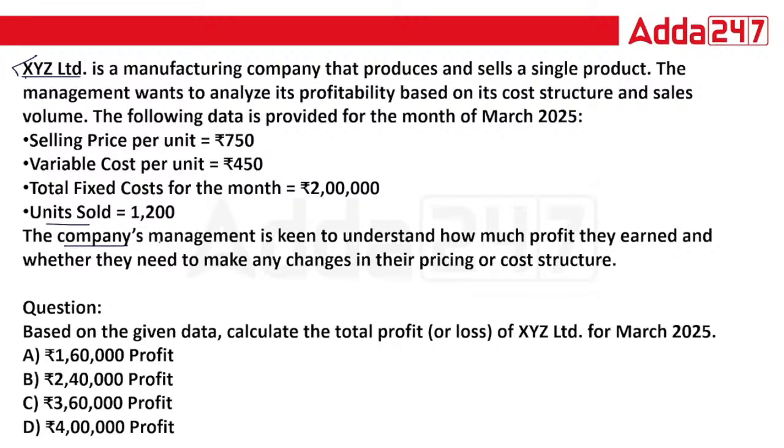The company management is keen to understand how much profit they earn and whether they need to make any changes in their pricing or cost structure. Based on this information, we need to calculate the total profit or loss of XYZ Limited for March 2025. Now this is your practice question.